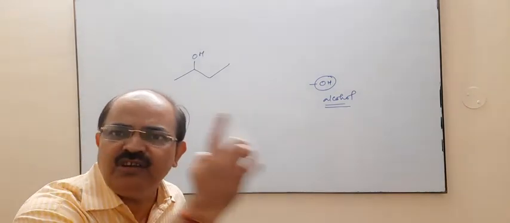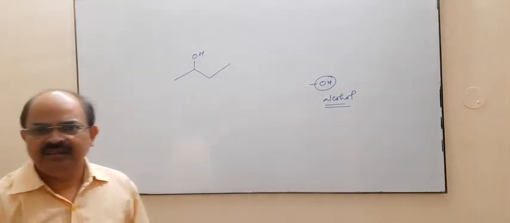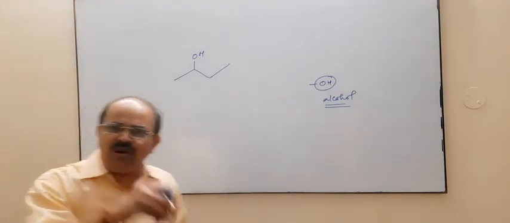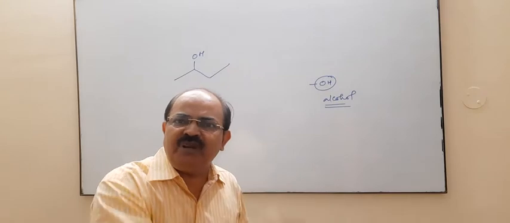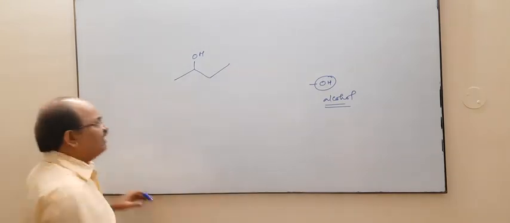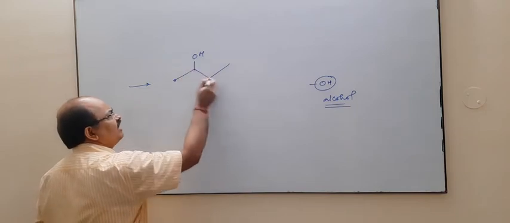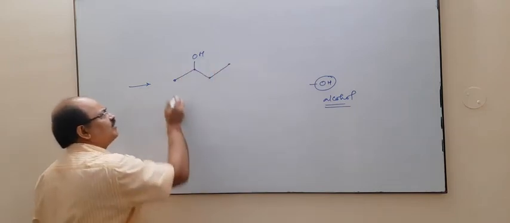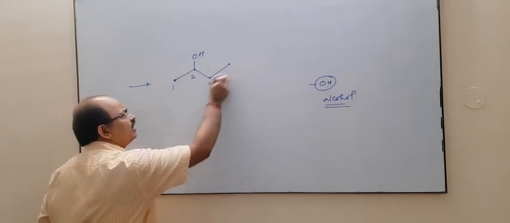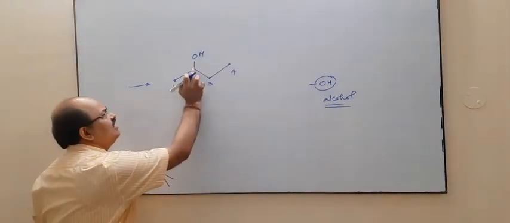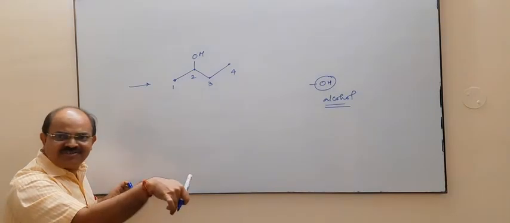However, I have to write OH particularly. Now, it is an alcohol. So, the alcohol functional group must be placed at the lowest carbon. So naturally counting from this side, 1 2 3 4. These two are line ends and these two are line joints.